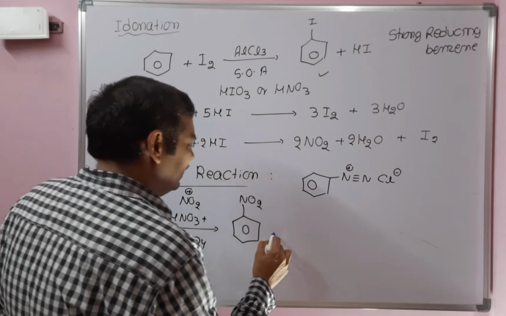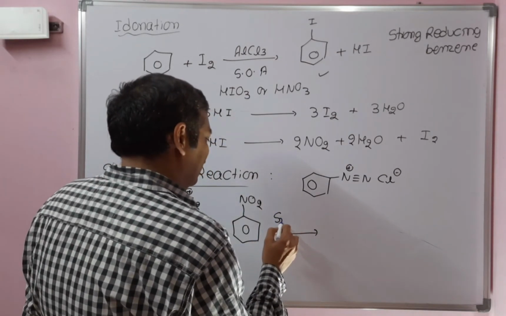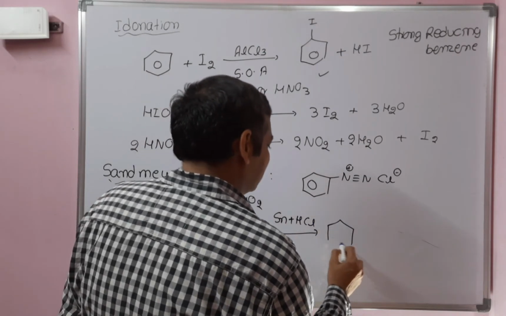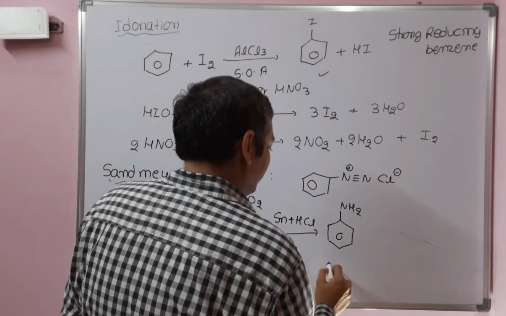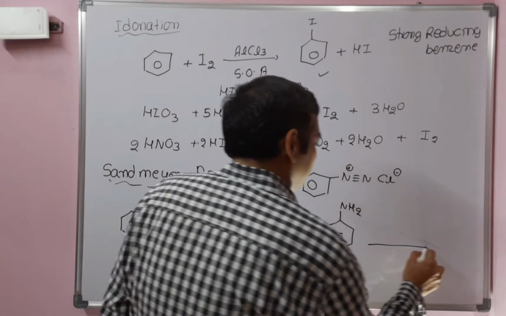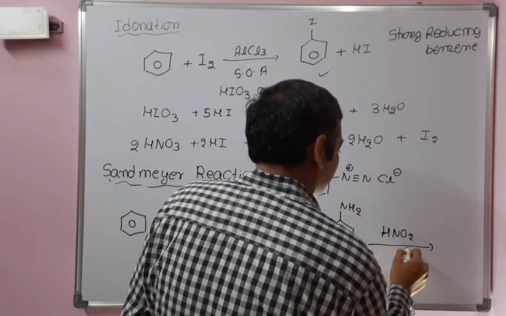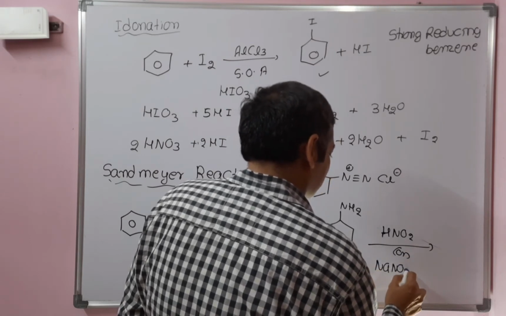Once nitrobenzene is formed, this nitrobenzene on reduction with tin and HCl gives aniline. Nitrobenzene gets converted into aniline. After formation of aniline, aniline reacts with HNO2, or we can use sodium nitrite, NaNO2 plus HCl.